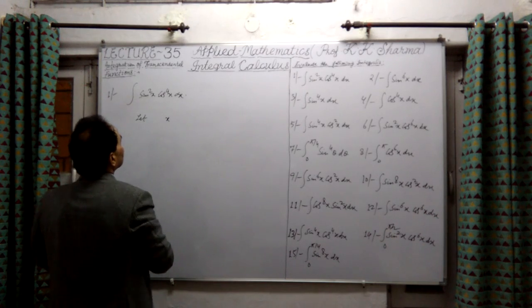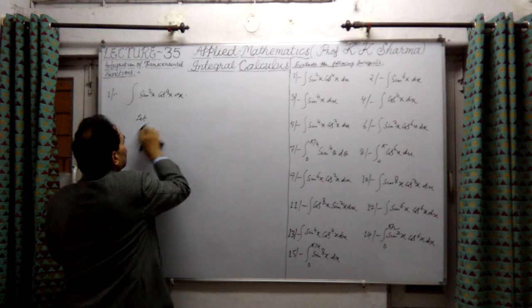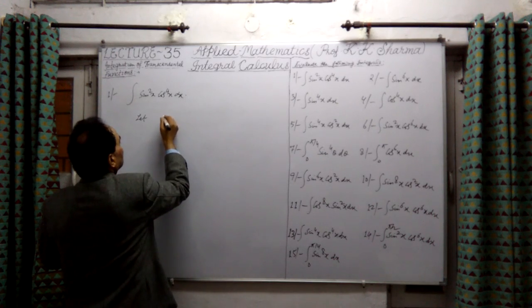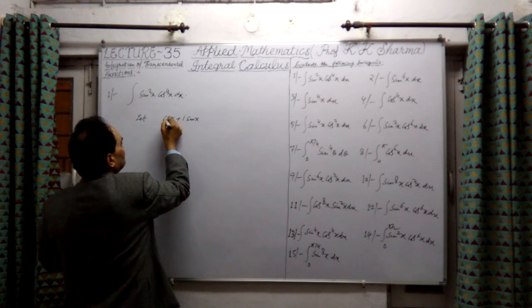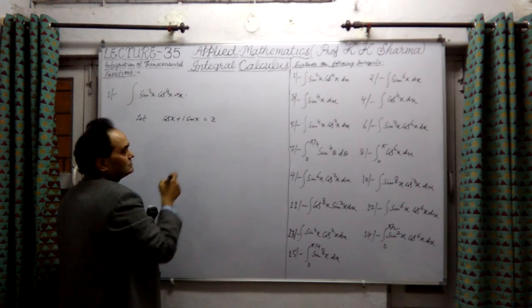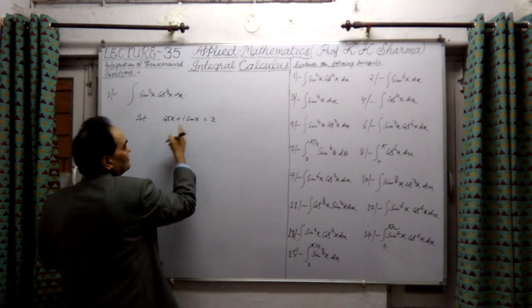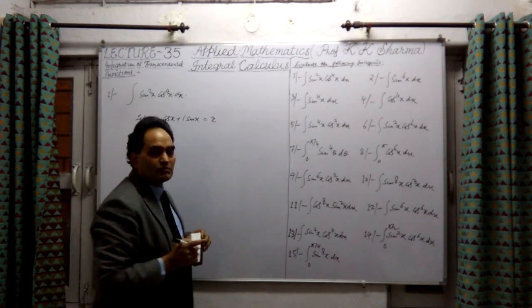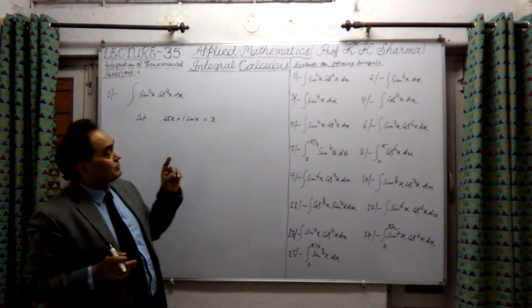Okay, let me take sin x plus... what I'm talking about here is, let me take cos x plus i sin x. This is a complex number which we have discussed, equal to z. This is z. This is from complex numbers, taught in complex numbers and De Moivre's theorem, etc. There we discussed these complex numbers.